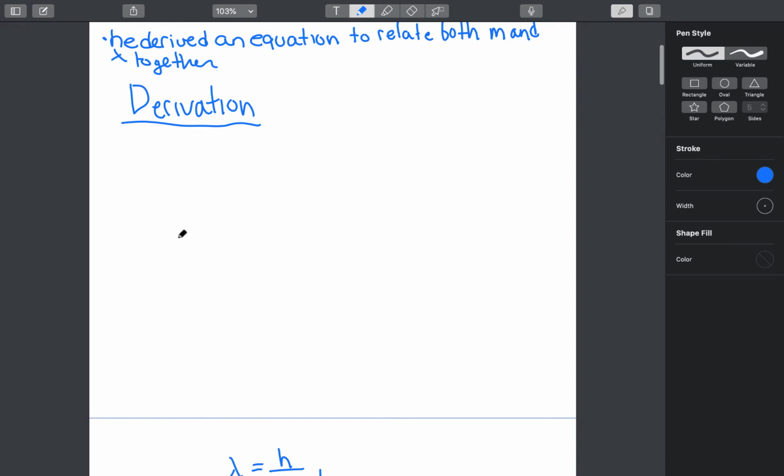And we're actually going to derive this equation together. It's very simple to do. So we start off with E is equal to hf, which we showed in one of our last videos. And we know that frequency is equal to c over lambda. So therefore we can substitute this in here, saying E is equal to hc over lambda. And you may remember or may know of a famous equation, E is equal to mc squared. This mc squared is equal to energy, so therefore we can set these two equations equal to each other. So mc squared is equal to hc over lambda.